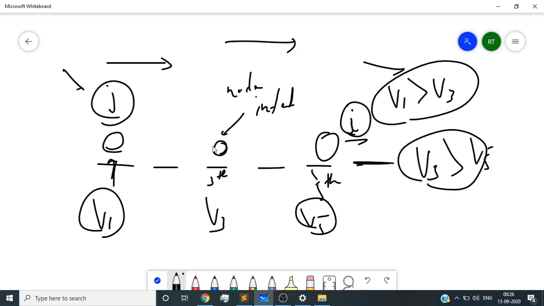Let's say the time at which the third person got infected is t1.